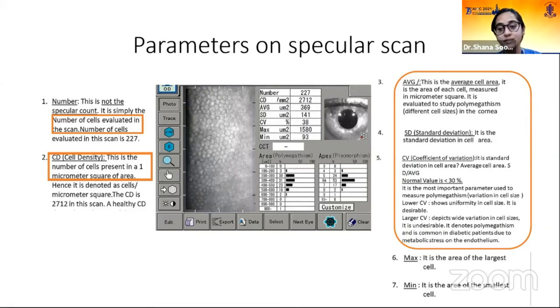The normal value is less than 30%, and it is the most important parameter to measure variation in cell size. A low coefficient of variation shows a uniform cell size and it is desirable. A large coefficient of variation shows a wide variation in cell sizes and it denotes polymegathism and is common in diabetic patients due to metabolic stress on the endothelium. Next parameter is the max and the min. The maximum is the largest cell, that is the area of the largest corneal endothelial cell, and the minimum is the area of the smallest corneal endothelial cell.